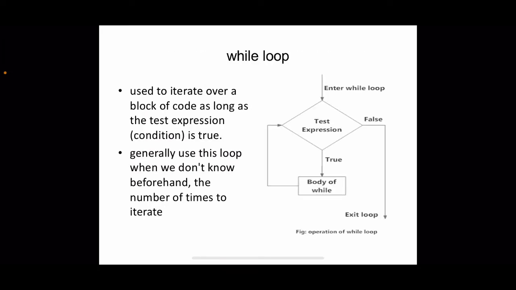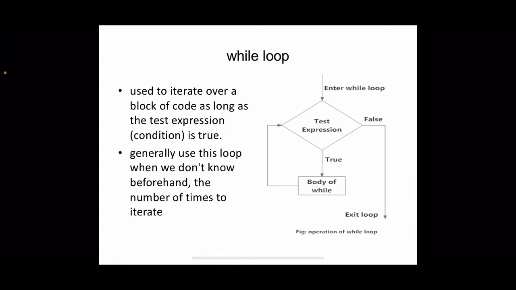This while loop is used to iterate over a block of code as long as the test expression is true. So we will give a test expression first, and based on that we repeat this code. First the expression will be tested, and if it is true, the body of the loop will be executed once. Again this condition will be tested, and this procedure will be repeated as long as the condition holds true, and whenever this condition becomes false, the execution will exit the loop. That is how the while loop is implemented.